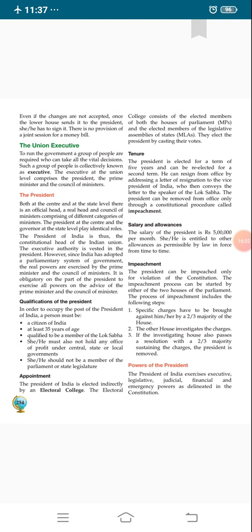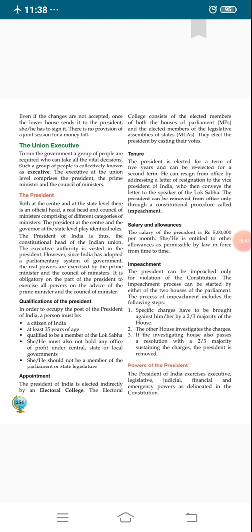Both central and state levels have a council of ministers of different categories. The president at the center and the governor at the state level play an identical role. It means both the president and the governor play an important role. The President of India is thus the constitutional head of the Indian Union, it means of our country. The executive authority is vested in the President. It means all the functions and all the decisions are taken in the name of the President.